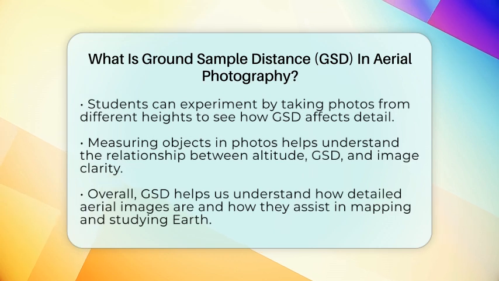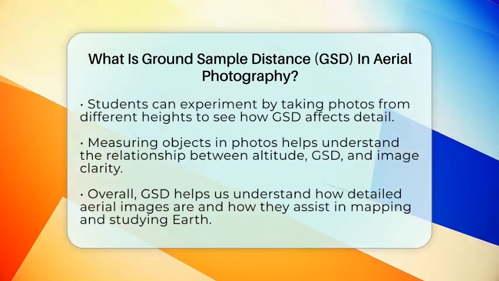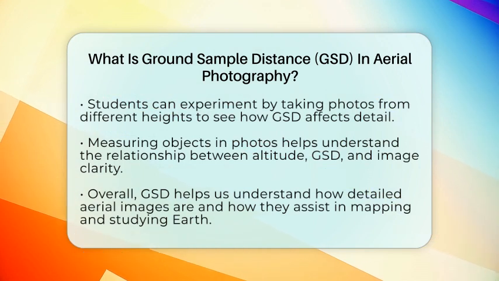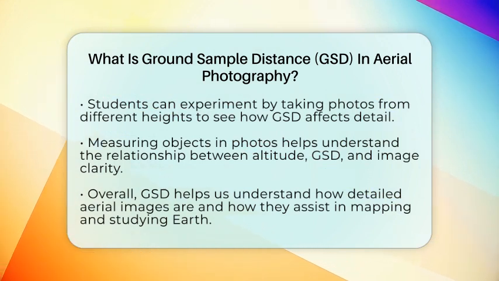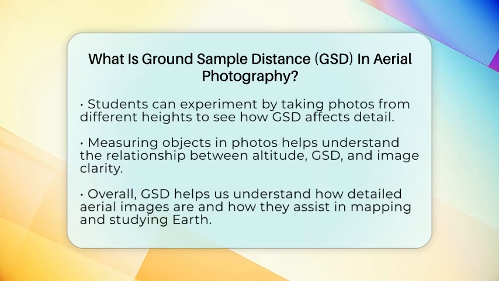In summary, ground sample distance is a simple but powerful idea. It tells us how much ground each pixel in an aerial photo covers. Smaller GSD means more detail, which is essential for accurate mapping and analysis. By understanding GSD, you get a clearer picture of how aerial images help us explore and understand our world better.